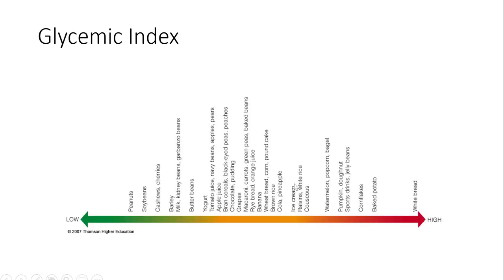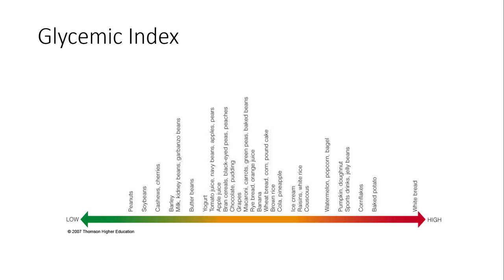This becomes very apparent when you look at the glycemic index. The glycemic index is simply a measure of how quickly a food affects blood glucose. The foods that are on the high glycemic end are the ones that are simple carbohydrates or contain little to no fiber or protein. They digest and absorb quickly and are more likely to spike blood sugars. Foods on the low end of the glycemic index are ones with little carbohydrate or carbohydrate foods that contain large amounts of fiber or protein.